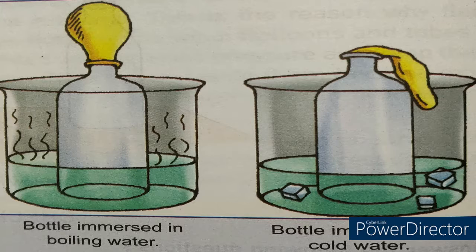Whereas the reverse process takes place in the second beaker where ice cubes are placed. Because of the low temperature, the air inside the bottle will also start to shrink. Expansion, contraction. So the air does not expand; the opposite reaction takes place. The air shrinks, and because of that the small amount of air that is in the balloon also will start to shrink, and because of that the balloon deflates.